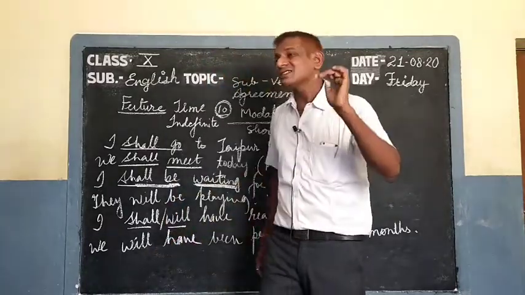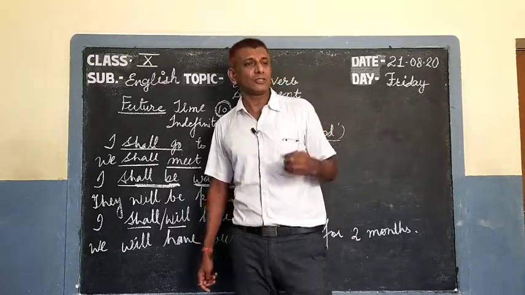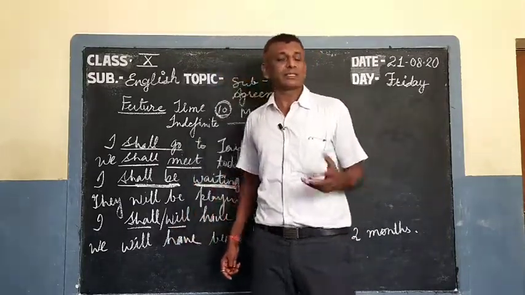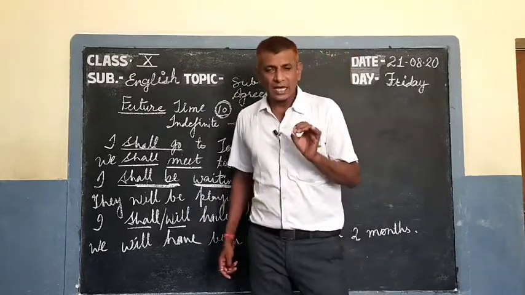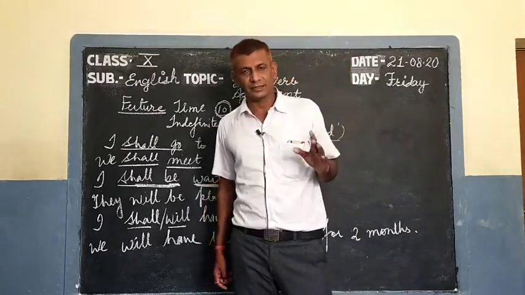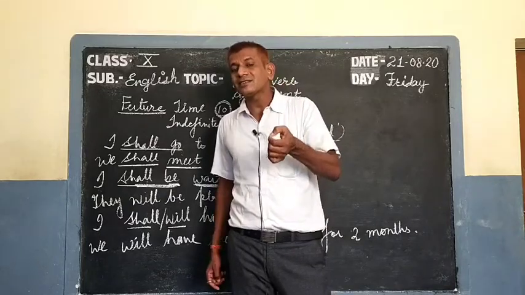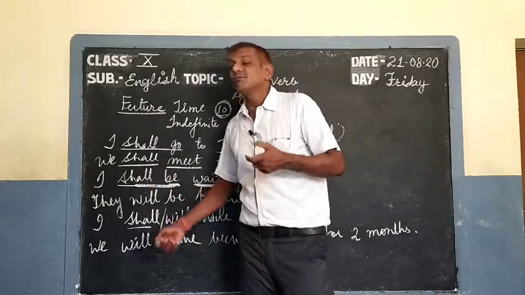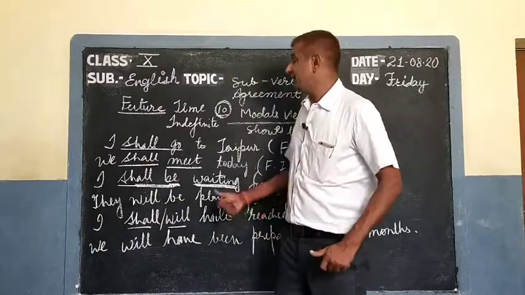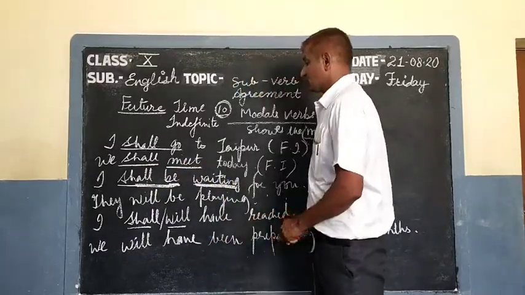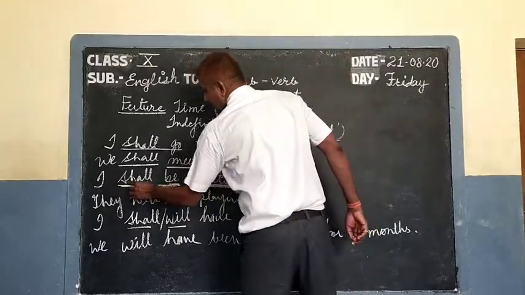I shall is incomplete, or sometimes in question tags or responses we use it, but those are not complete sentences. For making complete sentences with modal verbs, we need infinitives. So this is a fixed group.